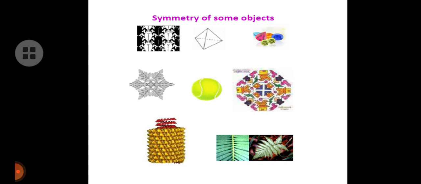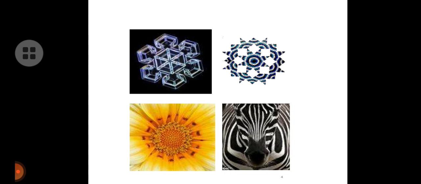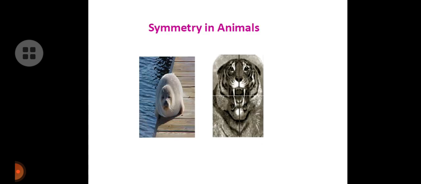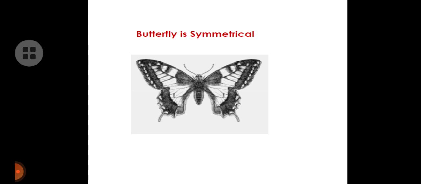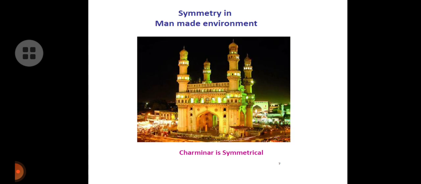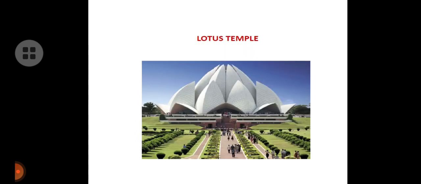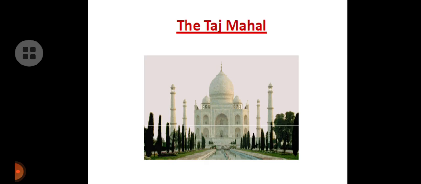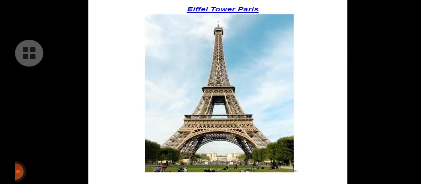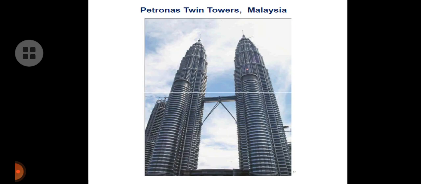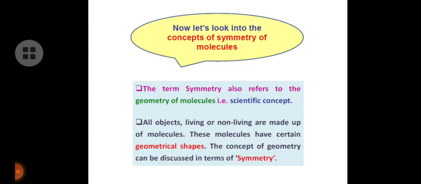For example, here see some objects with symmetry: insects, fruits, leaves, animals, flowers, etc. A butterfly is symmetrical. Symmetry is also seen in man-made environments, such as the Charminar and the Lotus Temple. The Taj Mahal is also a symmetrical structure, as are the Eiffel Tower in Paris, the Petronas Twin Towers in Malaysia, and our Indian Parliament. All these objects look beautiful because of their symmetry.